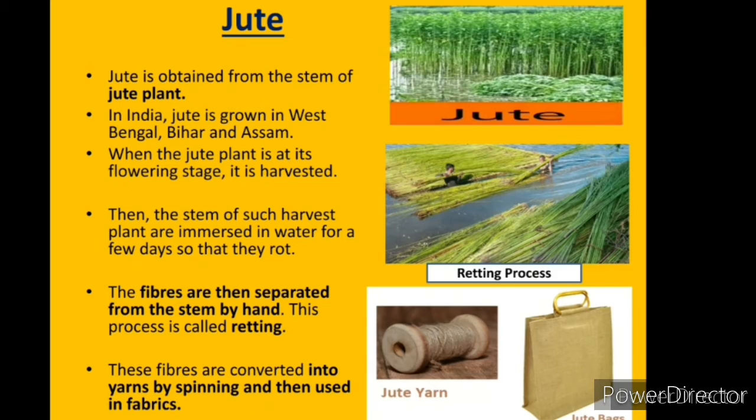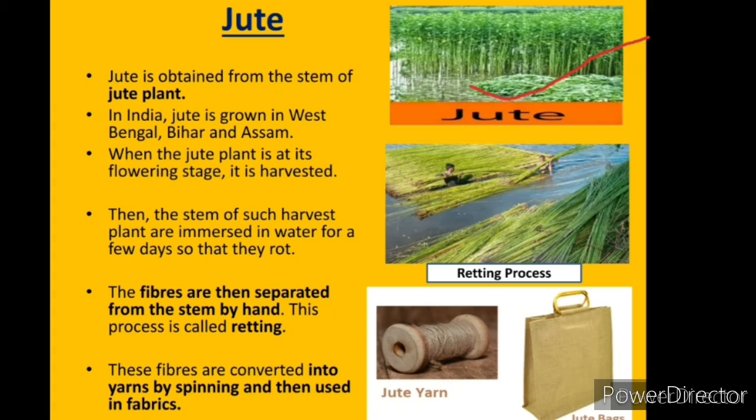Jute. Jute is obtained from the stem of the jute plant. So this is a jute plant. In India, jute is grown in West Bengal, Bihar and Assam. When the jute plant is at its flowering stage, it is harvested.